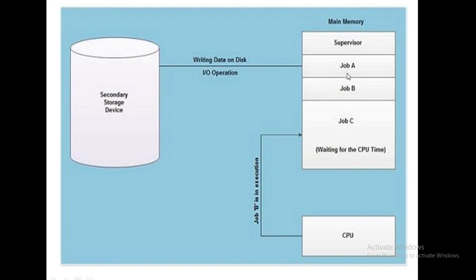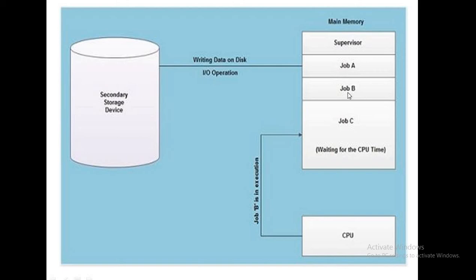So job A is writing data on the disk, job B is executing, and job C is waiting for the CPU time. That means it is in the ready queue. That job C will be executed after the completion of job B. Okay, so that's why job C is in ready state.